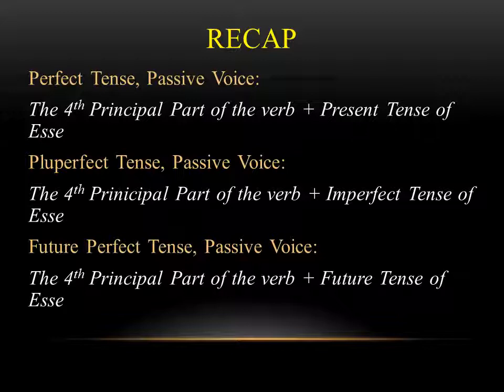And you want to think about translations for all of these in English. The perfect tense, we translate was or has been, right? For the pluperfect tense, we translate it had been. And for the future perfect tense, we translate it will have been. This will help you keep all of them straight in your mind.